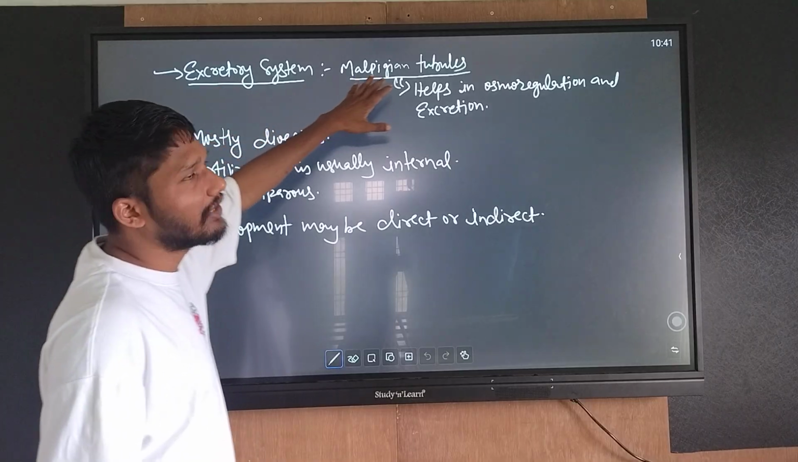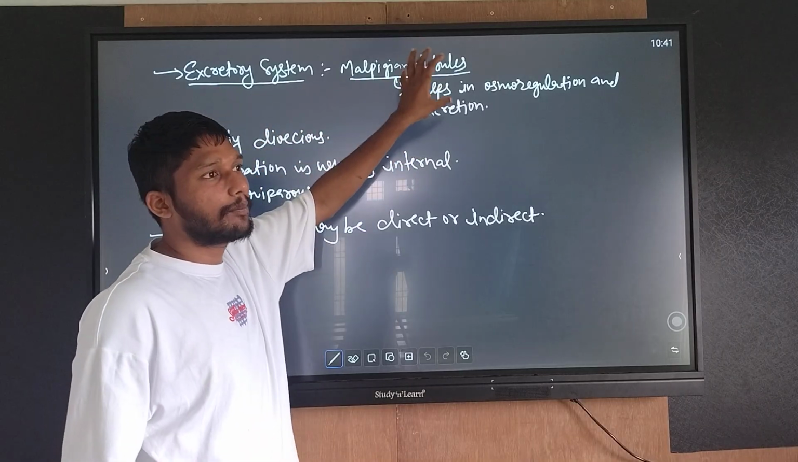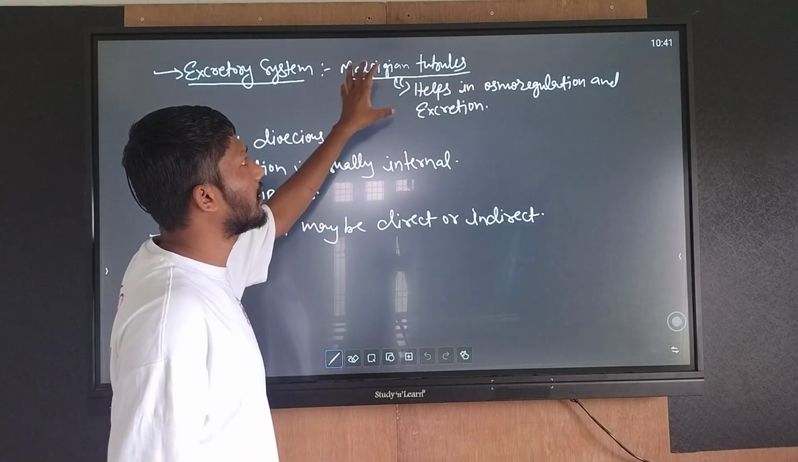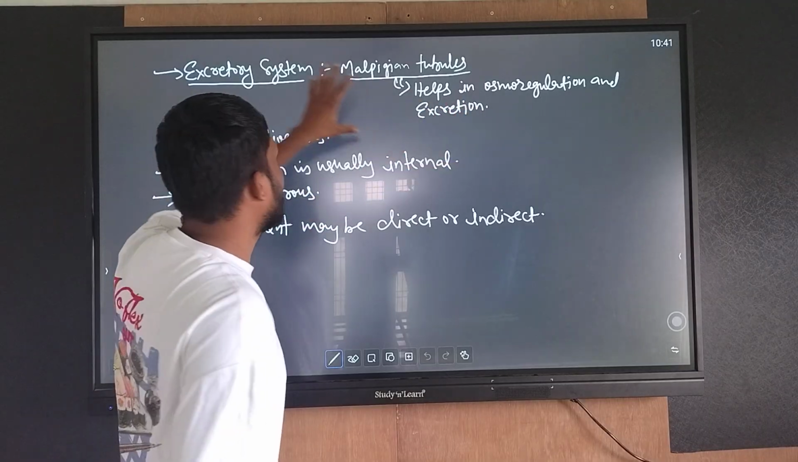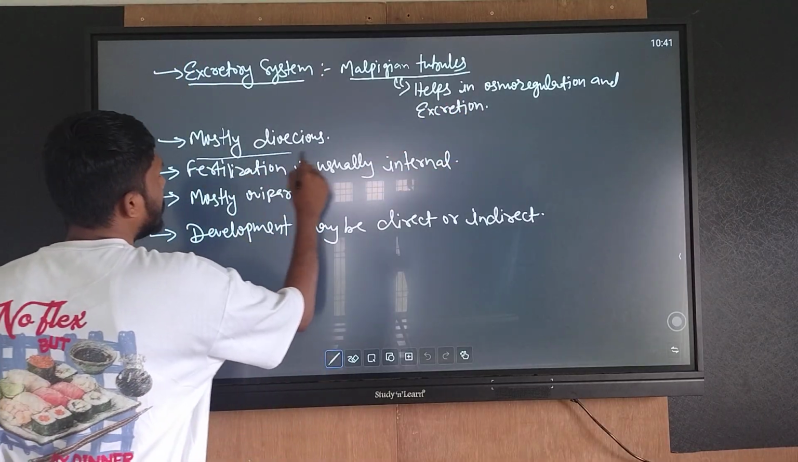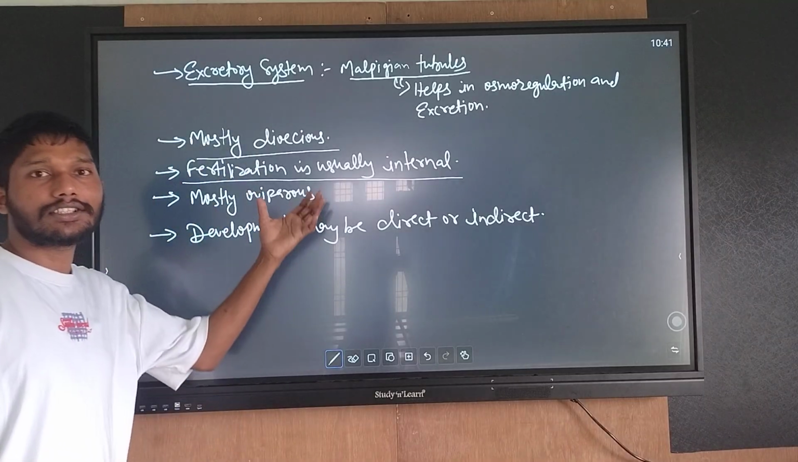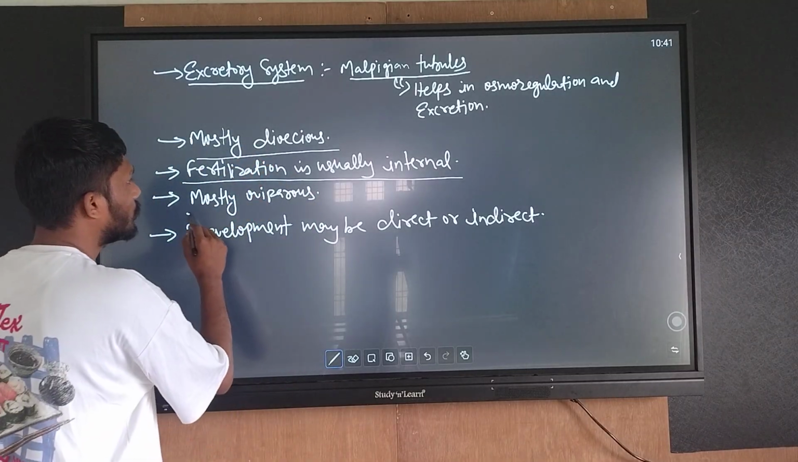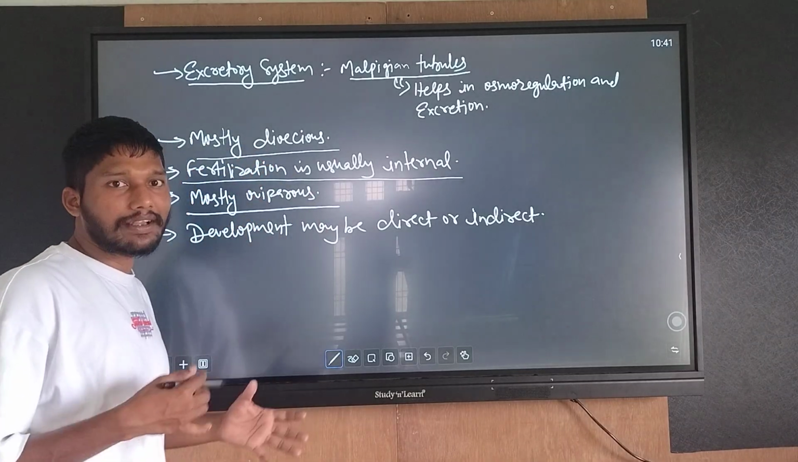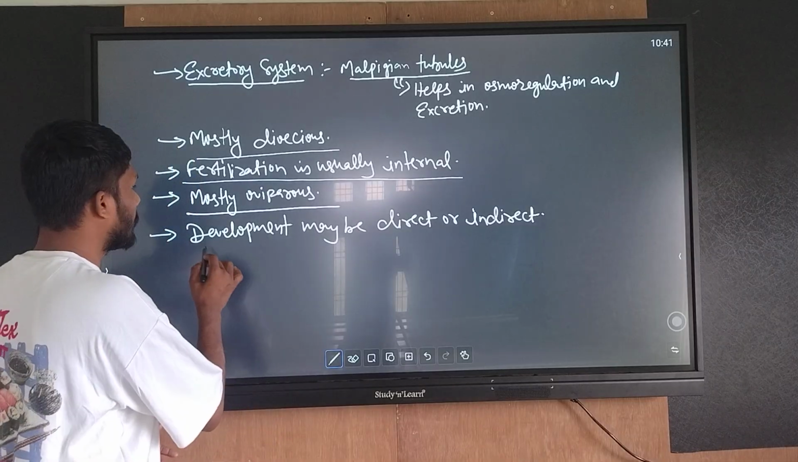Excretory organs: Malpighian tubules in Arthropoda. Malpighian tubules are present, which help in osmoregulation and excretion and act as excretory organs. Mostly dioecious. Fertilization is usually internal. Mostly oviparous, meaning egg-laying animals. Okay.